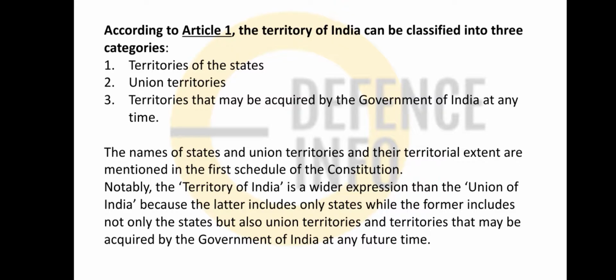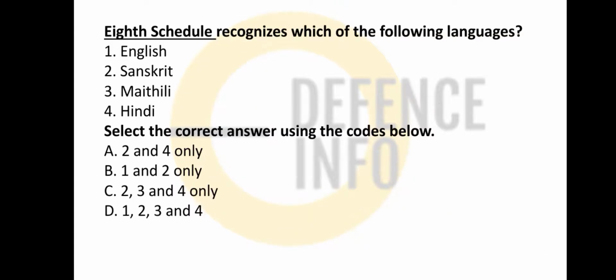The names of the states and union territories and their territorial extent are mentioned in the first schedule of the Indian Constitution. Territory of India is a wider expression than the Union of India, because the latter includes only the states, while the former includes not only the states but also the union territories and territory that may be acquired by the government of India at any further time.